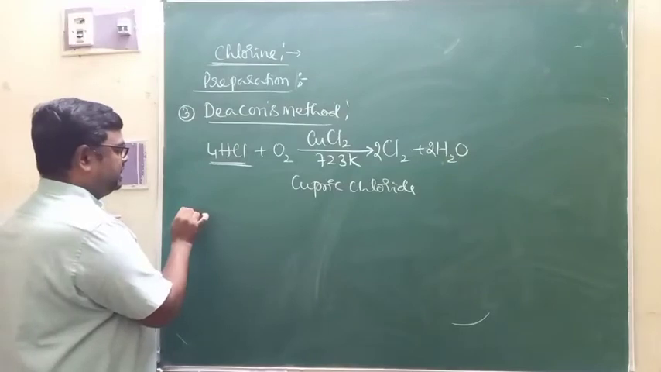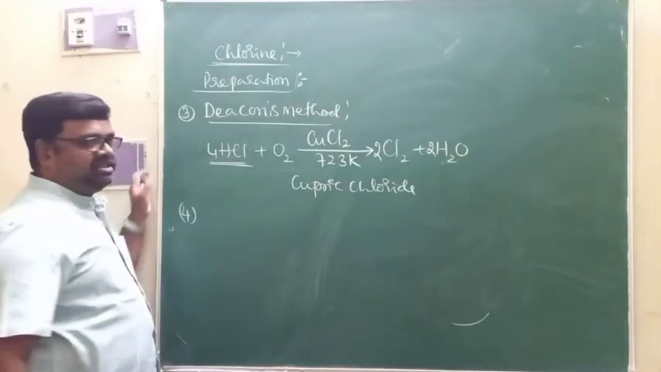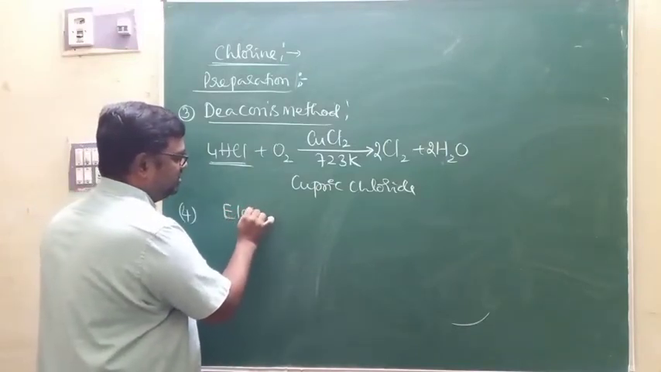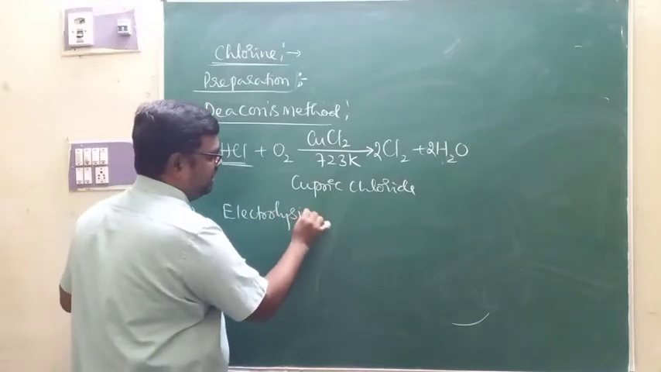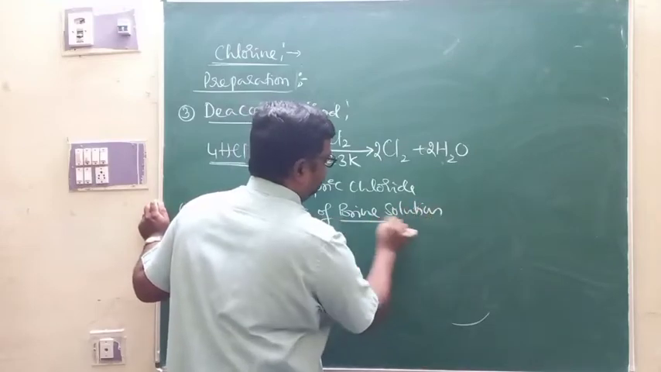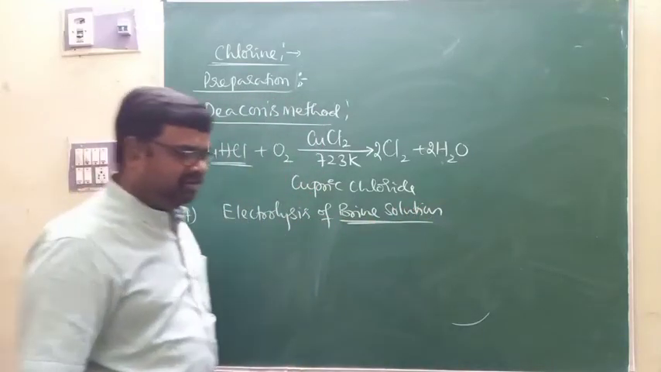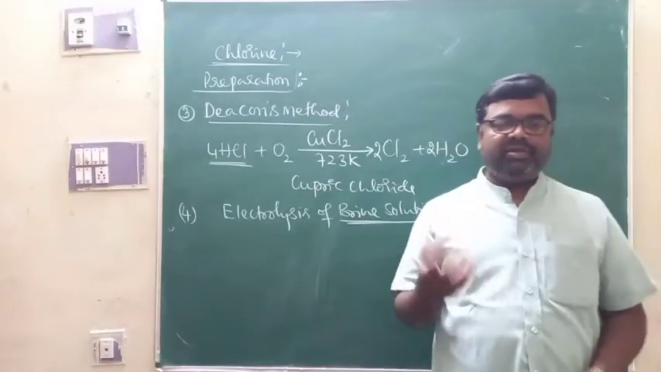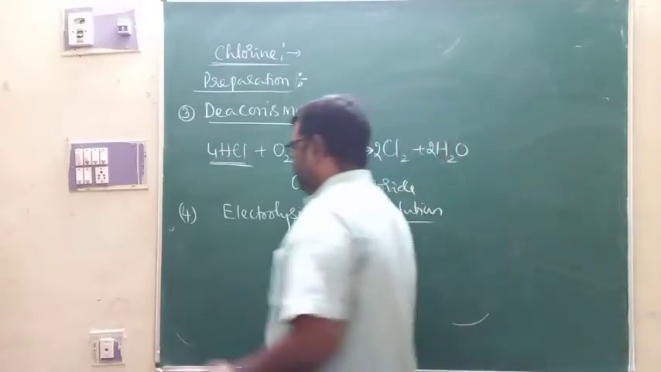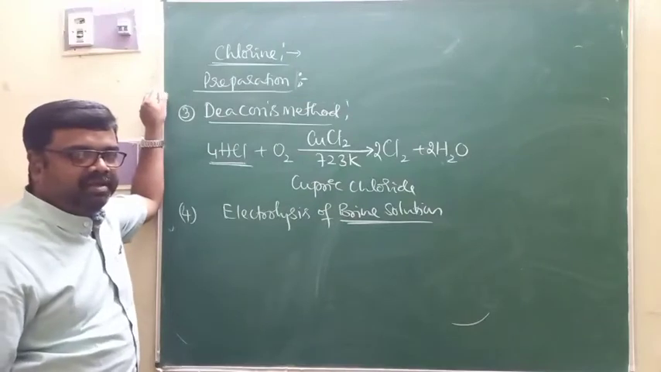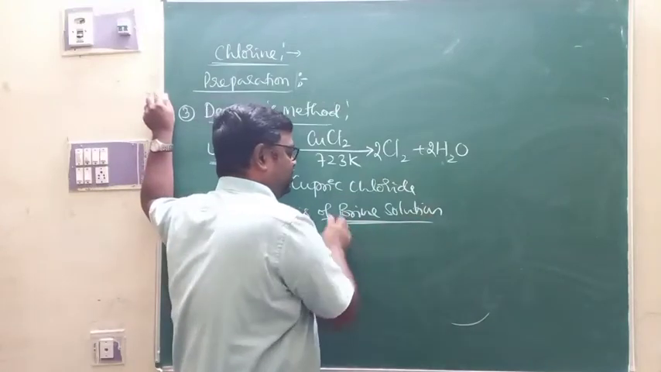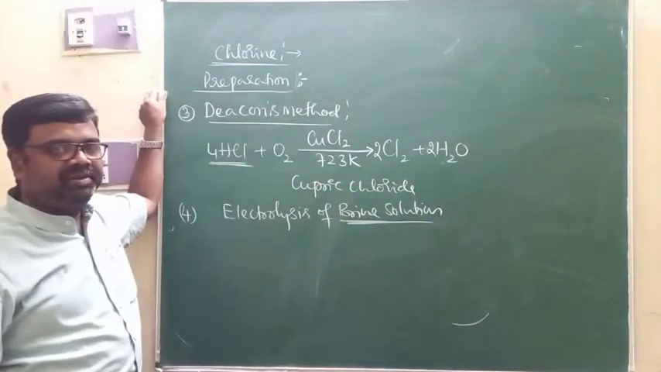So apart from that, the next, fourth method is by the electrolysis of aqueous solution of sodium chloride, that is, by the electrolysis of brine solution. Chlorine can be prepared by electrolysis of brine solution. Brine solution is a saturated solution of sodium chloride from seawater. Seawater is characterized by huge quantity of sodium chloride. Seawater is nothing but a solution of sodium chloride in addition to the other dissolved salts. When all the other salts are removed from the seawater, you will have a saturated solution of sodium chloride from seawater. That is what we call brine solution.